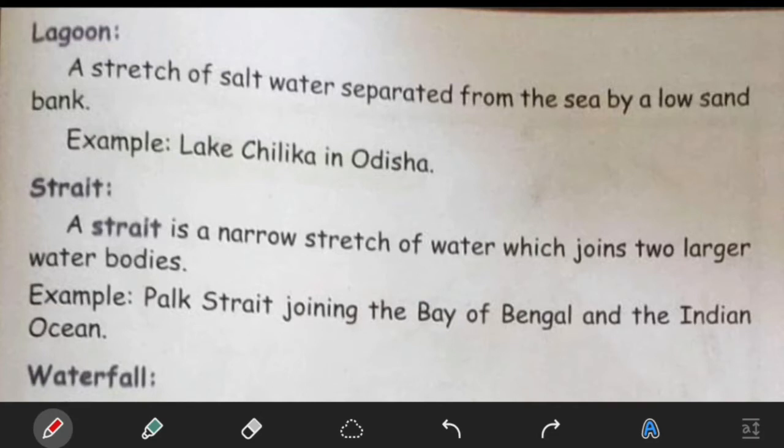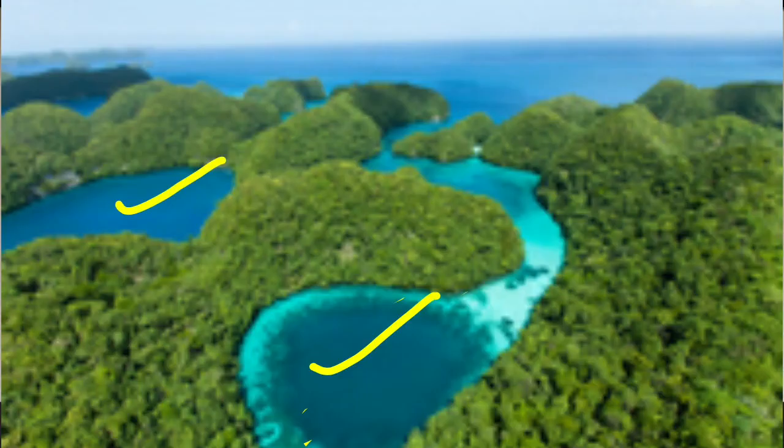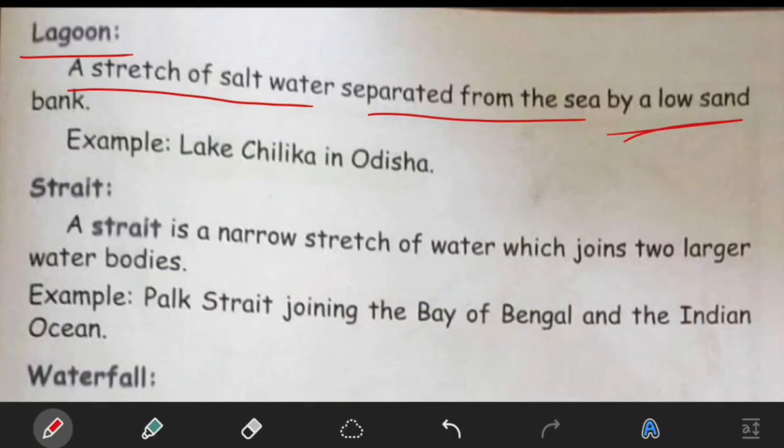Here we are going to study about the lagoon. What is a lagoon, children? Have you heard this name before? No. So listen, I will tell you. A lagoon is a stretch of salt water separated from the sea or ocean by a low sand.